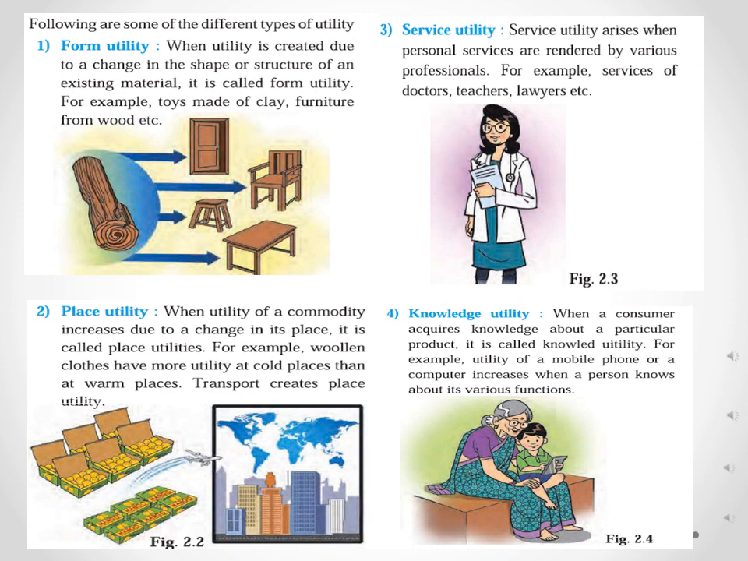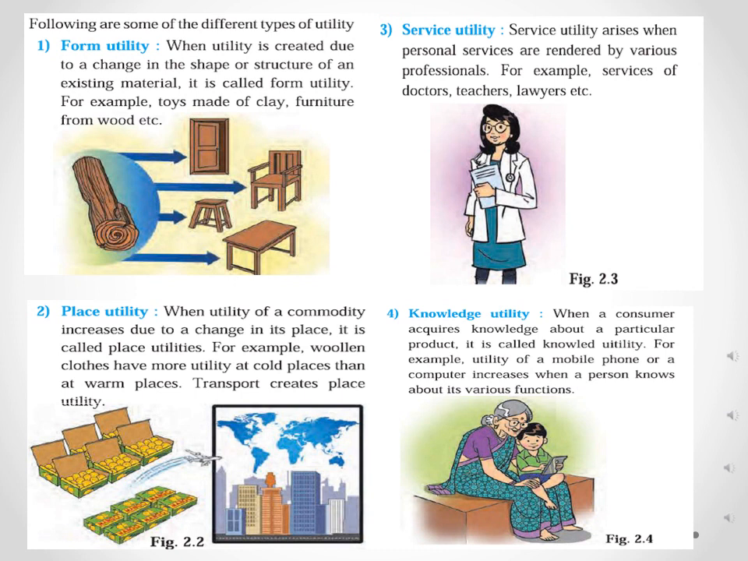Now see, second is place utility. When the utility of a commodity increases due to a change in its place, it is called place utility. See the meaning. It means when the place of utilization is changed, the utility will also be increased. That is, the transfer of goods from one place to another. Here transport is the major factor which affects the sale of the product.